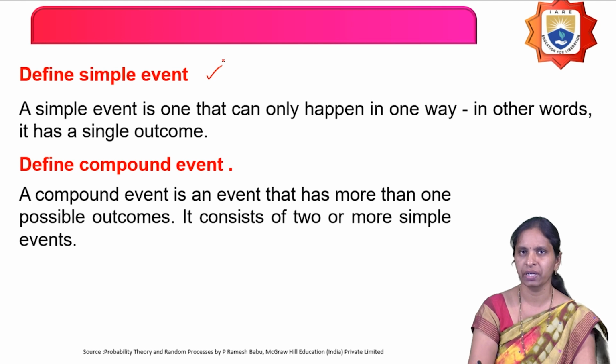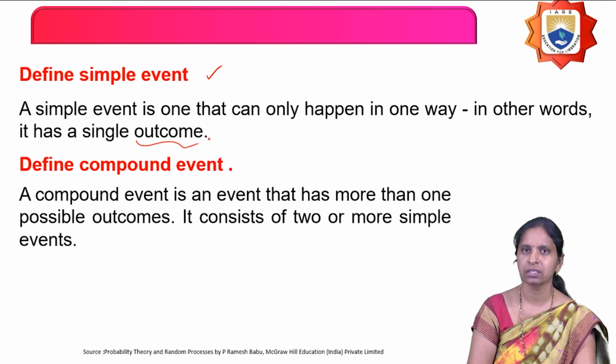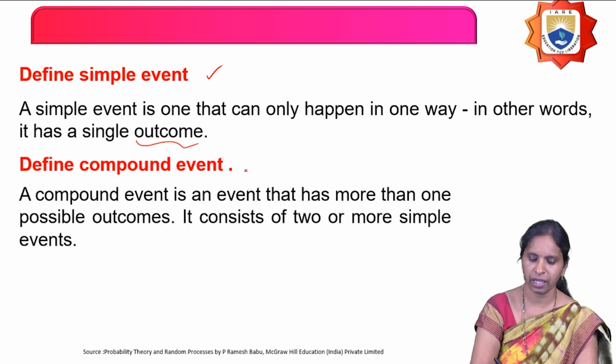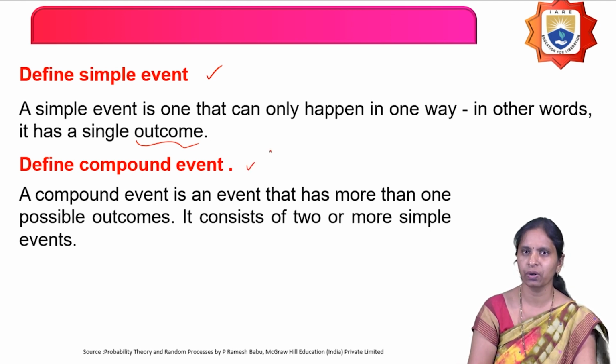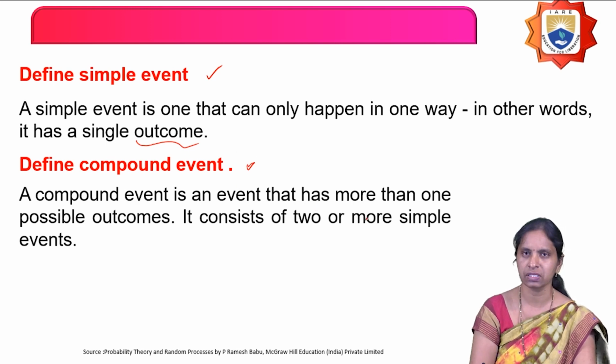And the next type of event is simple event. What is a simple event? A simple event is one that can happen only in one way, or if it is having only a single outcome, that is called a simple event. And the next type of event is compound event. So what is a compound event? A compound event is an event that has more than one possible outcome.